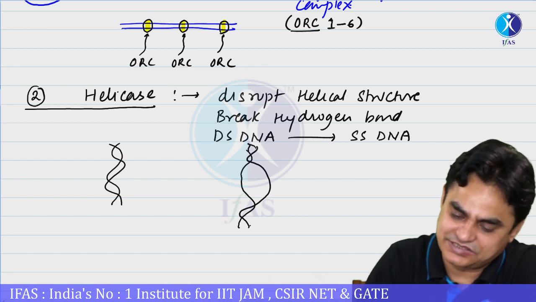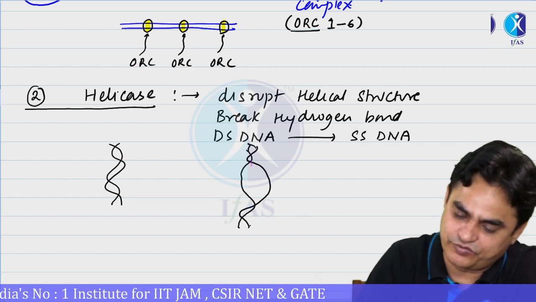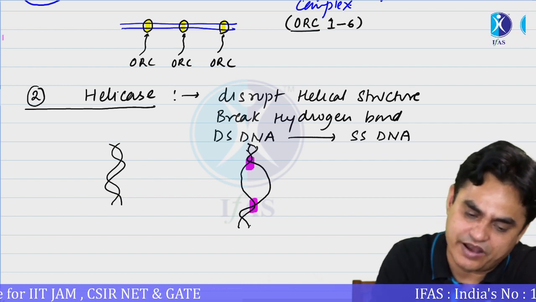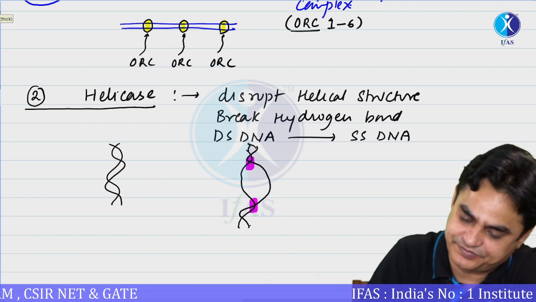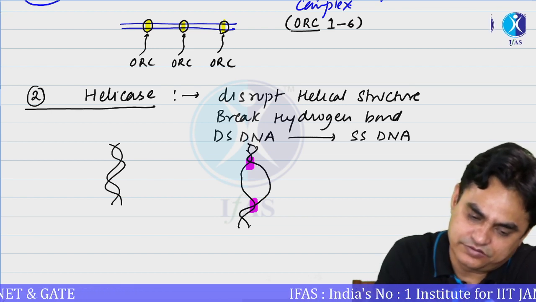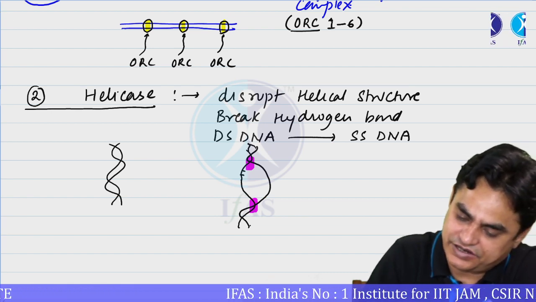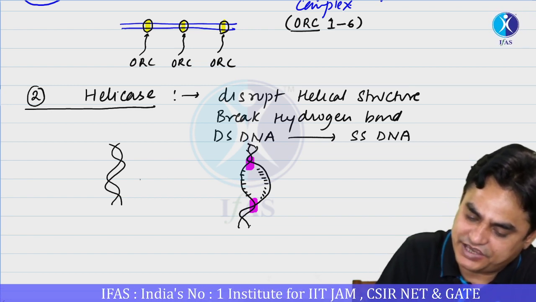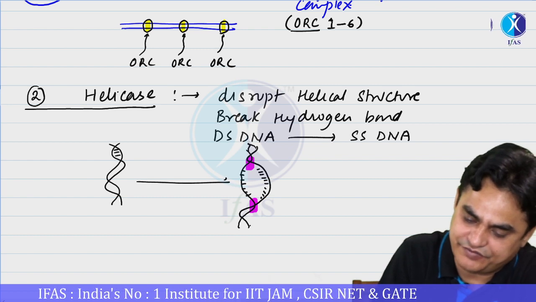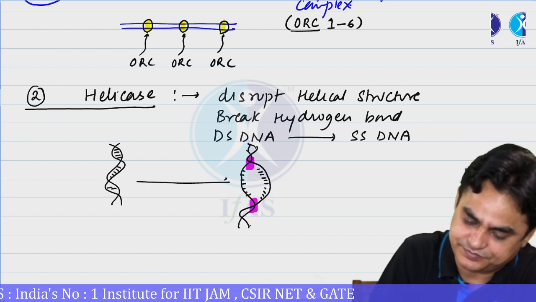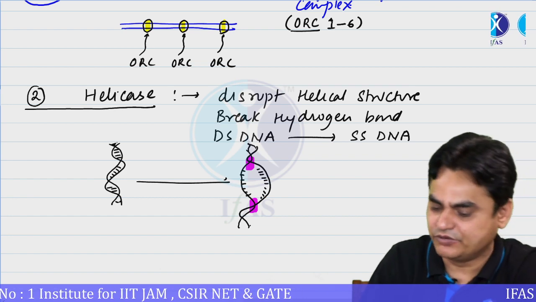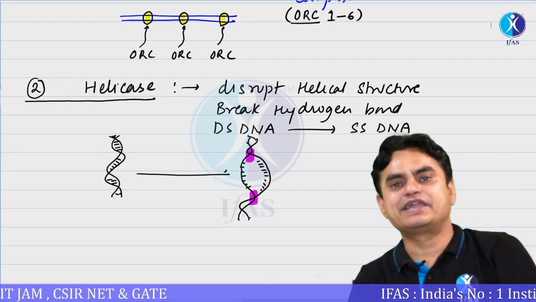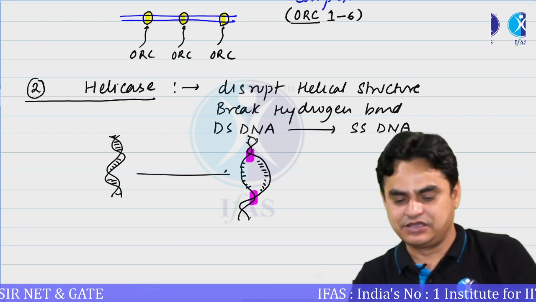So there are some enzymes which work here, converting this DNA into a single-strand form so that replication could be initiated. Now the DNA is in a single-strand state, and you get a replication bubble. Here the complete DNA was double stranded, and some particular region is converted to a single-stranded state by the enzyme helicase.